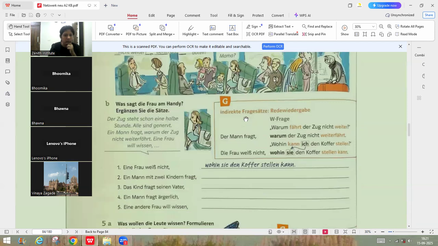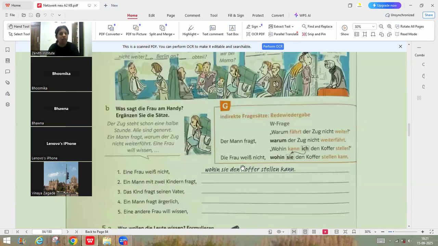Okay, this is called indirekte Fragesätze. In these sentences you have a question in your sentence, but there is no more question word, the way we utter it. That word becomes the connector in the sentence, and after that you have to use the Nebensatz. What is Nebensatz? The second-position verb which we used to keep after the W-question. When you make an open-end question, we keep the verb in the second position. Now after the W-word, the verb will go at the end of the sentence. Nothing else will change.